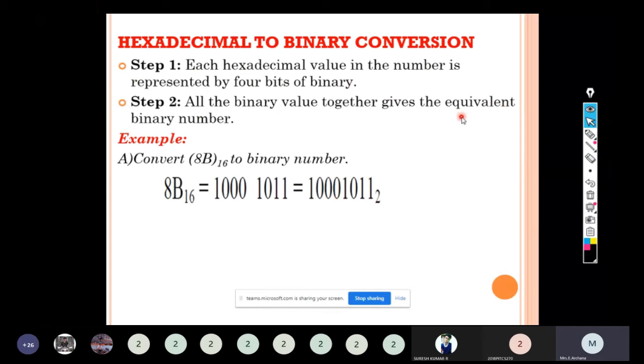Hexadecimal to binary: they will give one hexadecimal number. Each hexadecimal value in the number is represented by 4 bits of binary. All the binary values together give the equivalent binary number. These are the 2 steps, only 2 steps available. They will give one hexadecimal number, we are going to convert it into a binary number. 8B to the base 16. 8 will have the binary value 1000. B will have 1011. That's all.